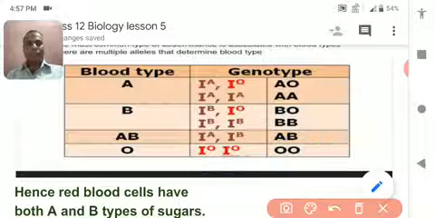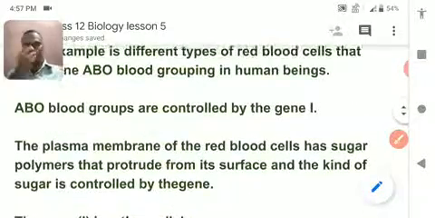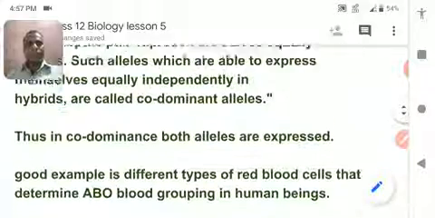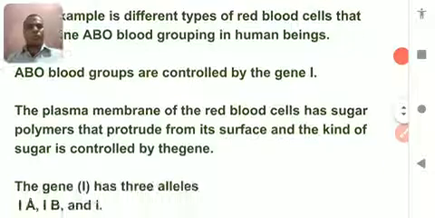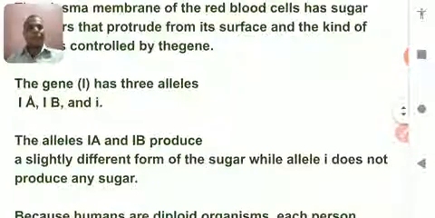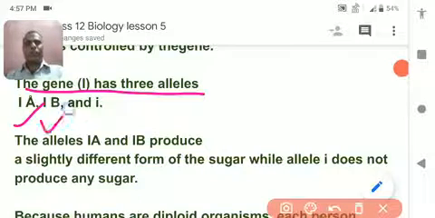So the plasma membrane, yeah, we were here. The gene has three kinds of allele.